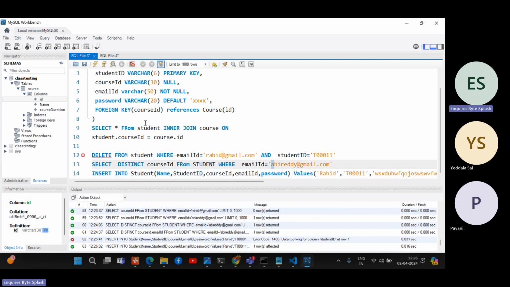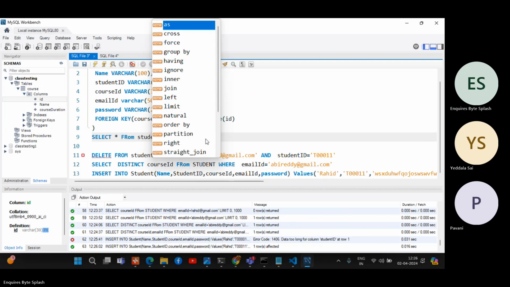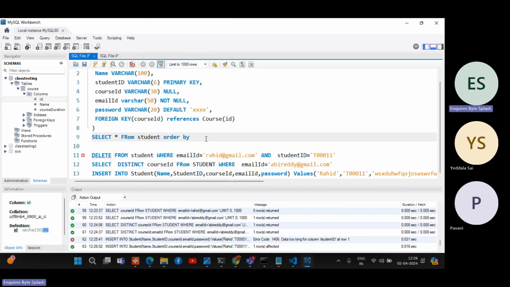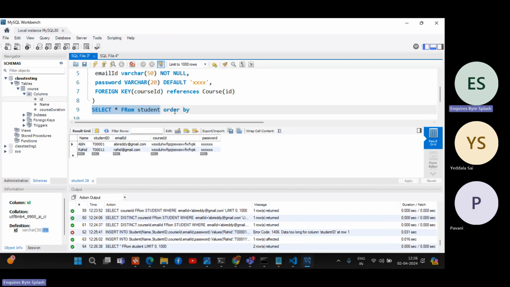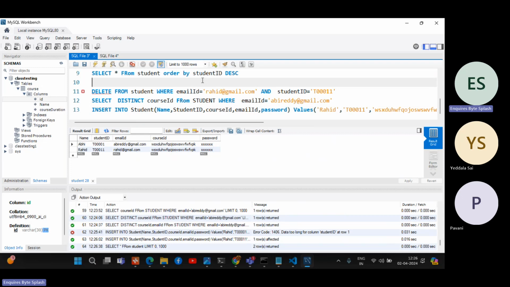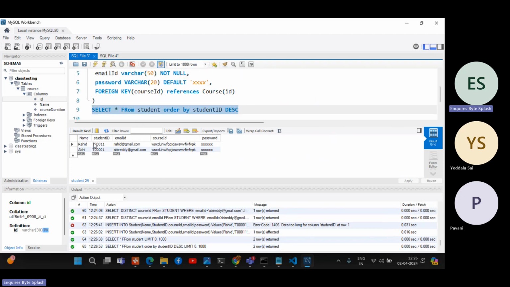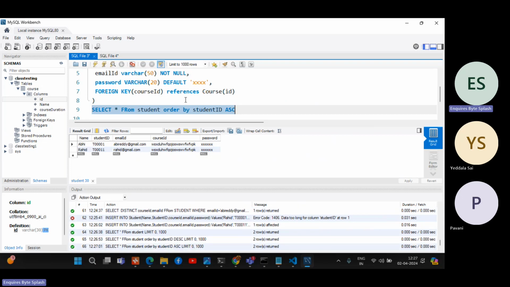Now I will do select star from student, order by. Take an example, without order by, just filter. We have 2 students, right? We have 2, 0 and 1. I will order by student ID descending, DESC. You got it, right? I want to make descending order of the student ID. So you'll get 11 first and 1 next. If I make ascending, ASC, 1 first will come. That is what ascending and descending order.